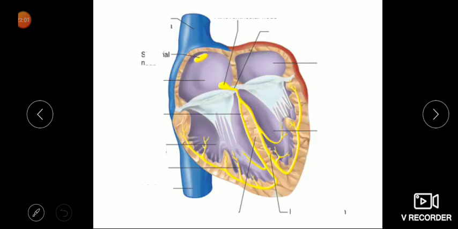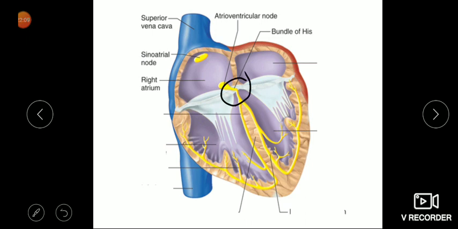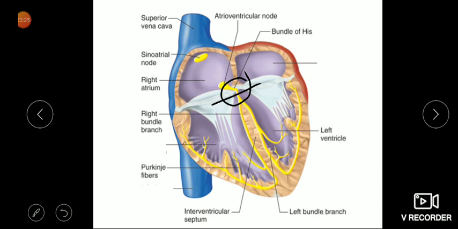So these are the conducting tissues of the heart. Now this is the bundle of His. Now it is the only thing which can conduct the impulse from atria to the ventricle. So if this is blocked, heart will show distorted contraction. Impulse will not reach the ventricle. So these are the conducting tissues which are conducting the impulse across the cardiac muscle.